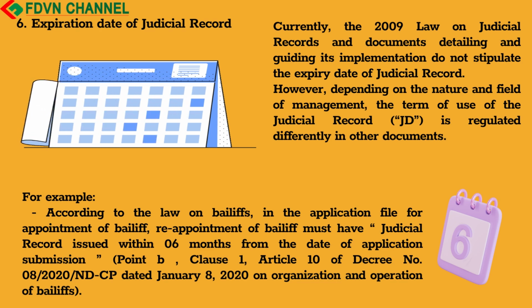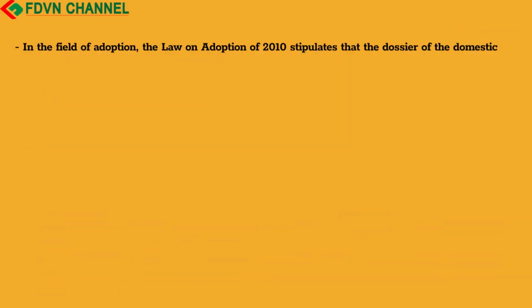For example, according to the law on bailiffs, in the application file for appointment of bailiff, reappointment of bailiff must have judicial record issued within 06 months from the date of application submission. Point b, Clause 1, Article 10 of Decree No. 08/2020/NDCP dated January 8, 2020 on organization and operation of bailiffs.